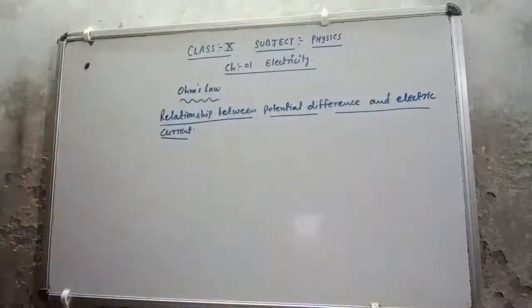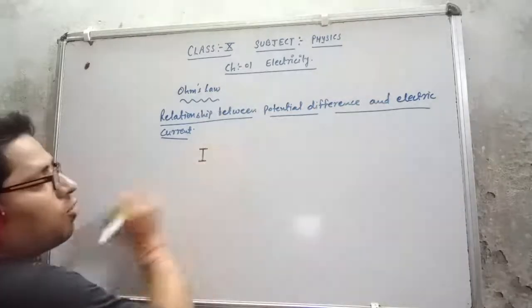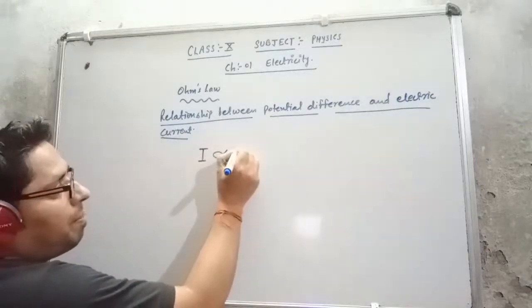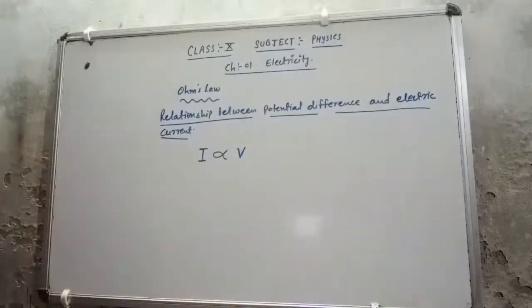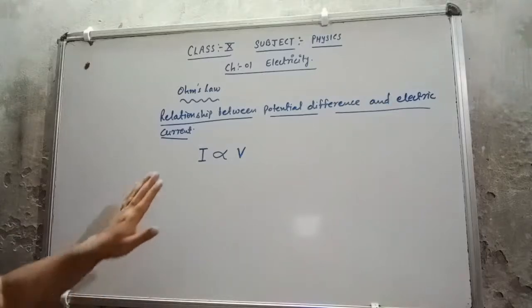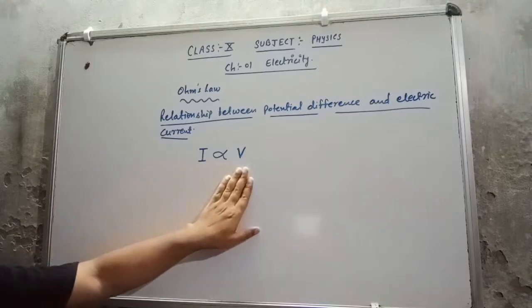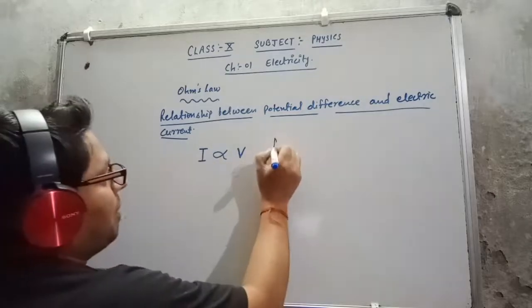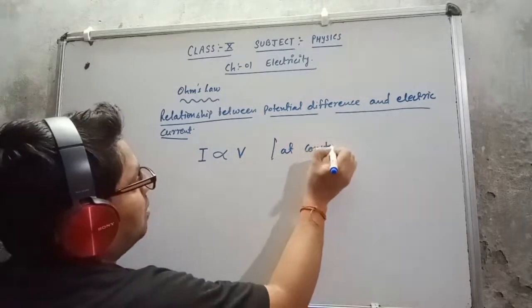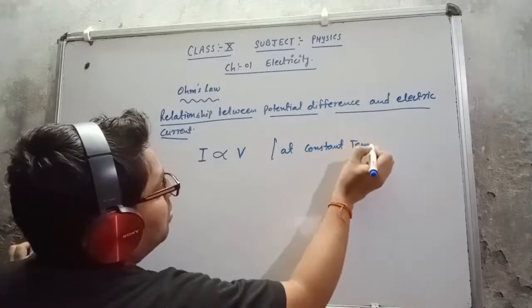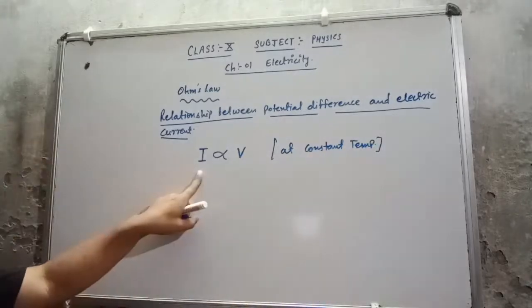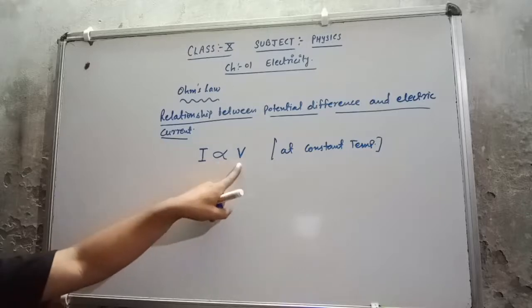According to Ohm's law, whatever electric current flows in the conductor is directly proportional to the potential difference, that is, I is directly proportional to V, at constant temperature. That means the electric current flowing in the conductor is directly proportional to the potential difference between the two points of the conductor.